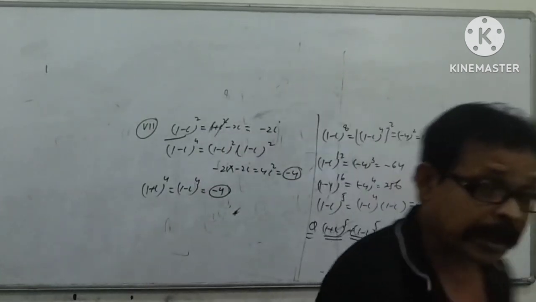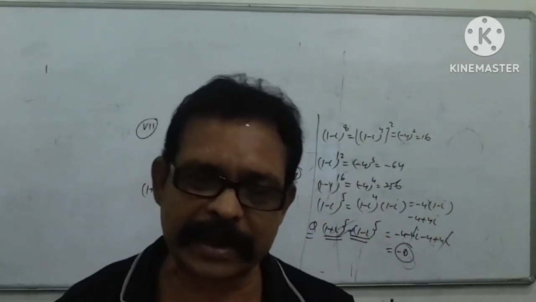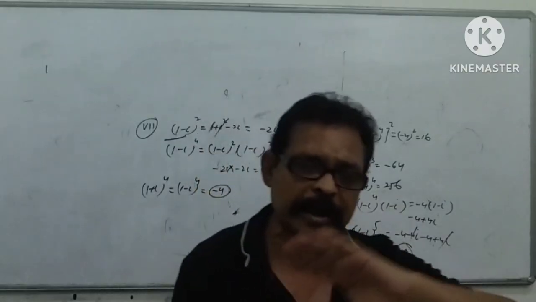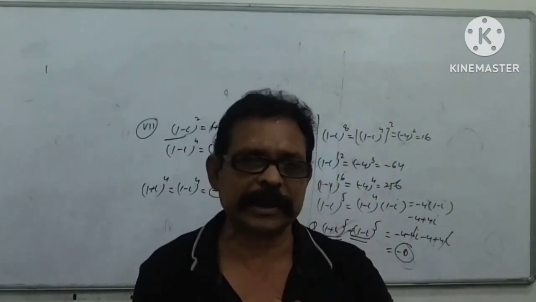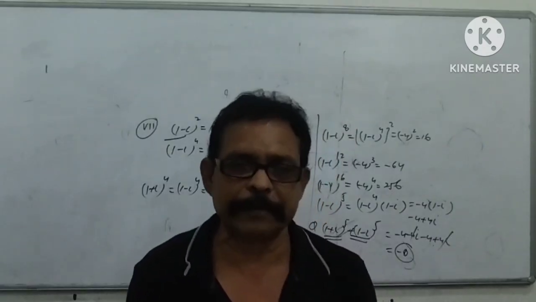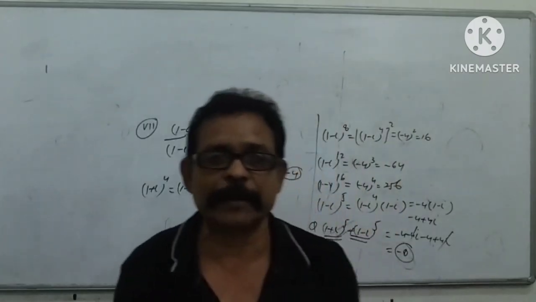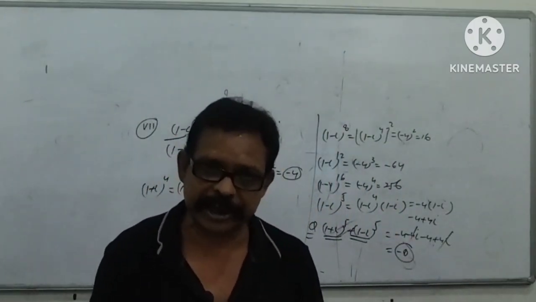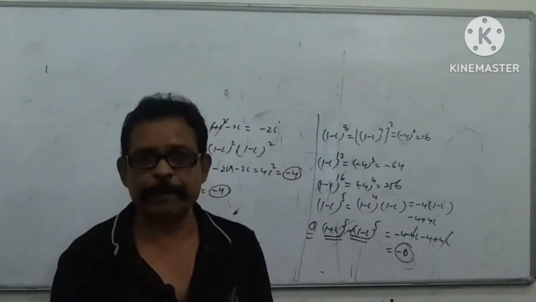So if you have clear concepts, whether it is complex numbers, quadratic equations or any part of mathematics, if you have a clear-cut concept of every theorem and principle, then you can pick your answer in a very short span of time. I have seen in every competition, whether JEE or any other, time is a very important factor.